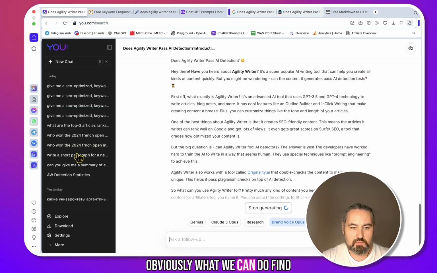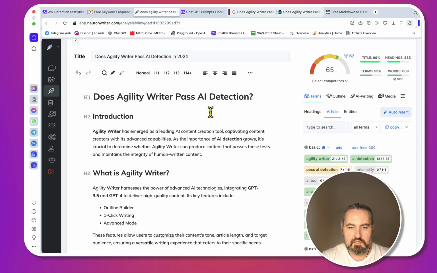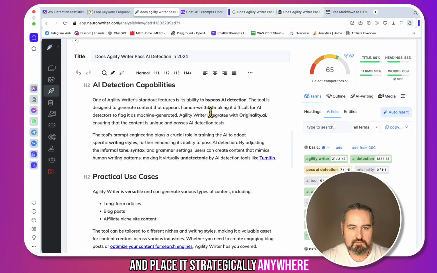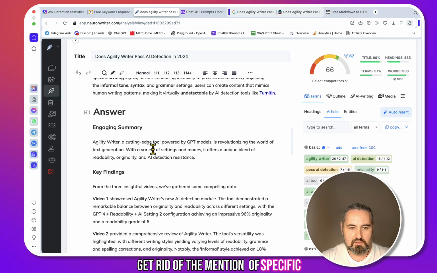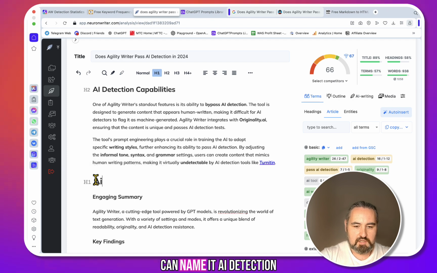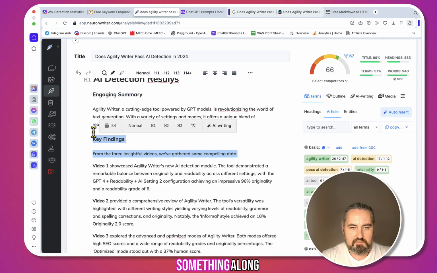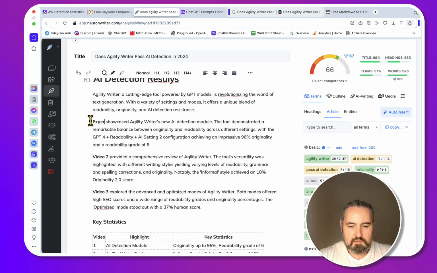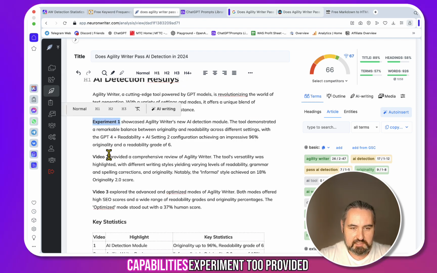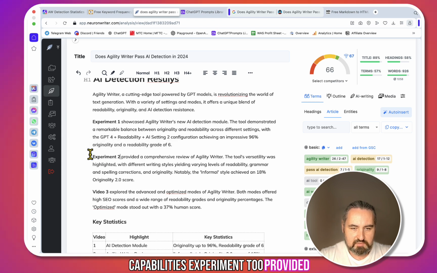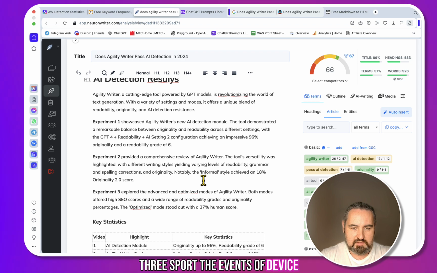Now, obviously, what we can do, we can go to the statistics that we had, copy this over as well, and place it strategically anywhere in here. We can get rid of the mention of specific videos, can name it AI detection results, and we can even say something along the lines of experiment 1 showcased Agility Writer's new AI detection capabilities, experiment 2 provided a comprehensive review, experiment 3 explored the advanced and optimized modes.